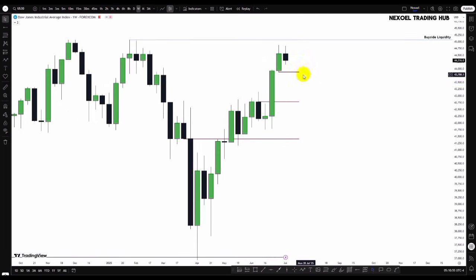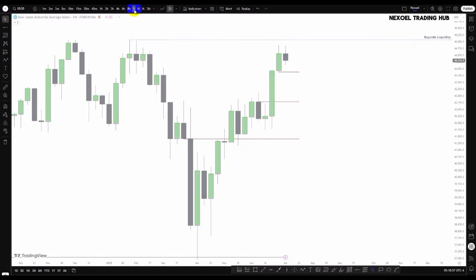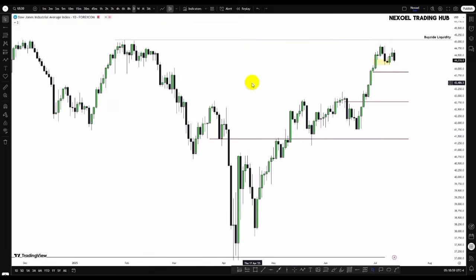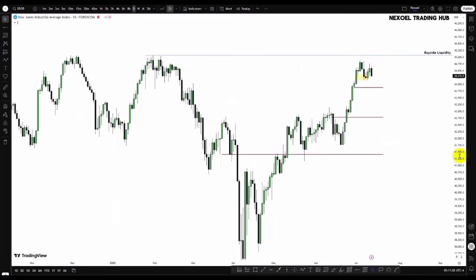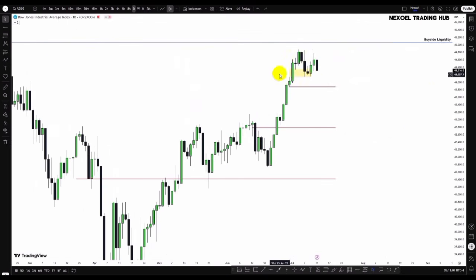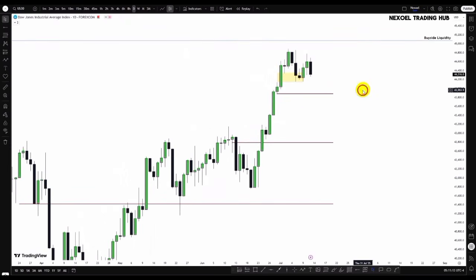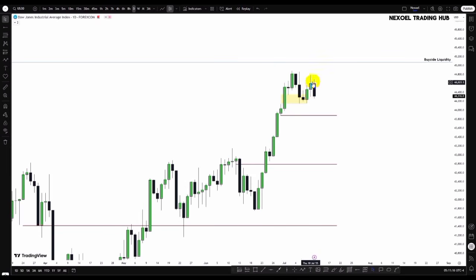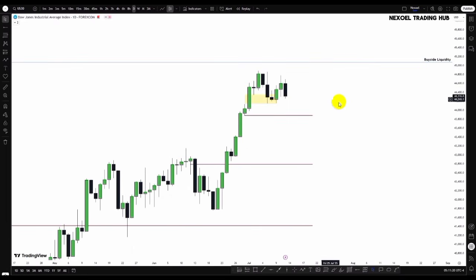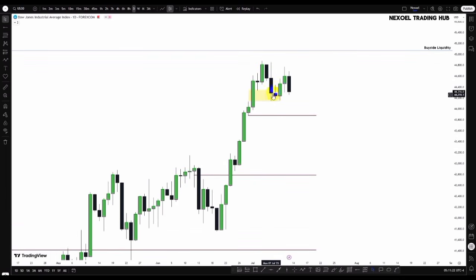So let's check the daily time frame to look at the structure. Here in the daily time frame, if you can vividly remember, last week I pointed out the fact that we had this bullish fair value gap from the daily time frame, and we could see that bullish reaction from that bullish fair value gap. But anyway, what we can see in US30 is that volume is quite low. Price did not continue bullish to take out the high here and also the draw on liquidity to the upside. What we can just see is that price traded here to the upside. Volume now closed below the volume of this up close candle.